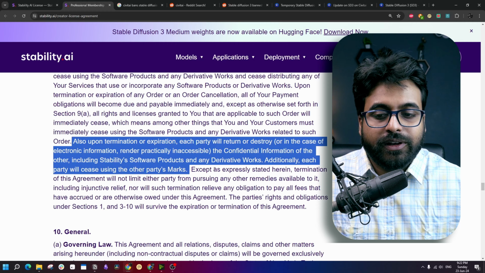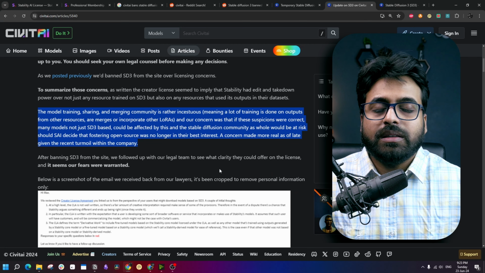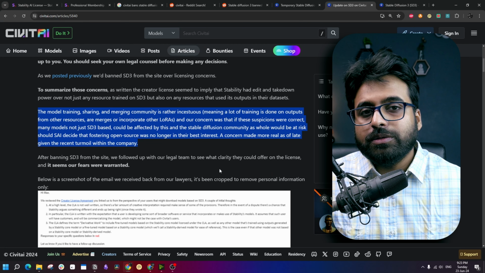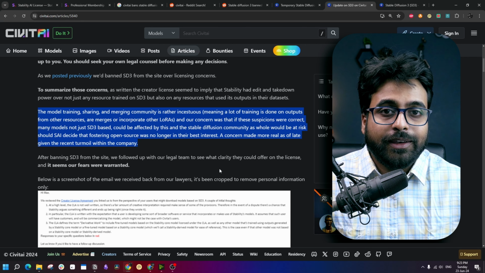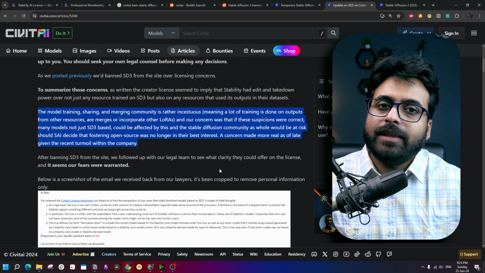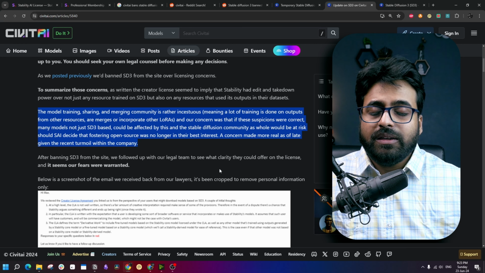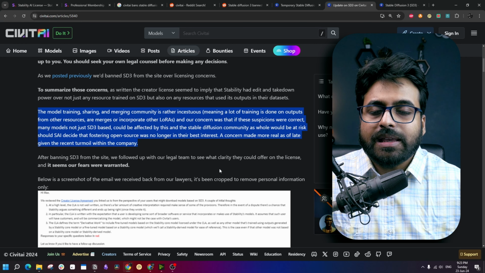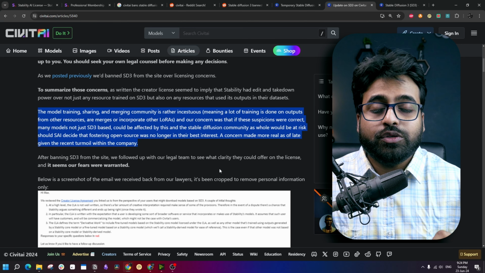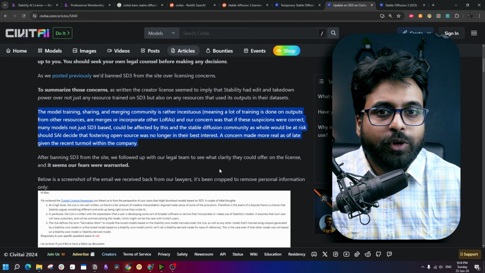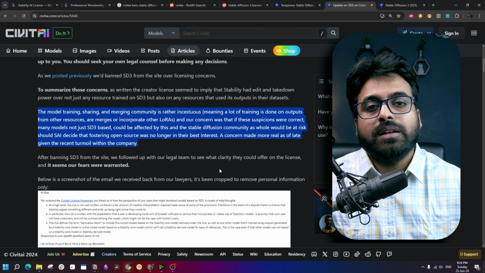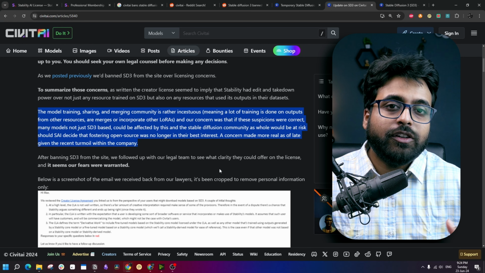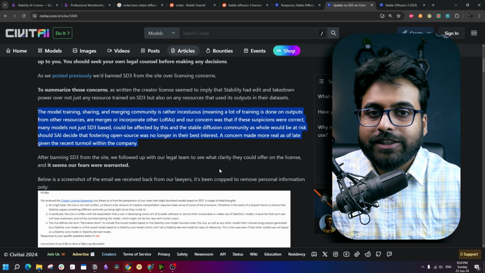In the next part, they mentioned that a lot of the fine-tuned models do use the outputs from other models, merge several models together to create a new one, and often use LoRAs from other models to get their desired results. If my understanding of these SD3 licensing terms so far is accurate, then even if you train SDXL or SD 1.5 models using outputs from SD3 models, you need a creator license for that, and upon the termination of that license, you have to destroy the models.